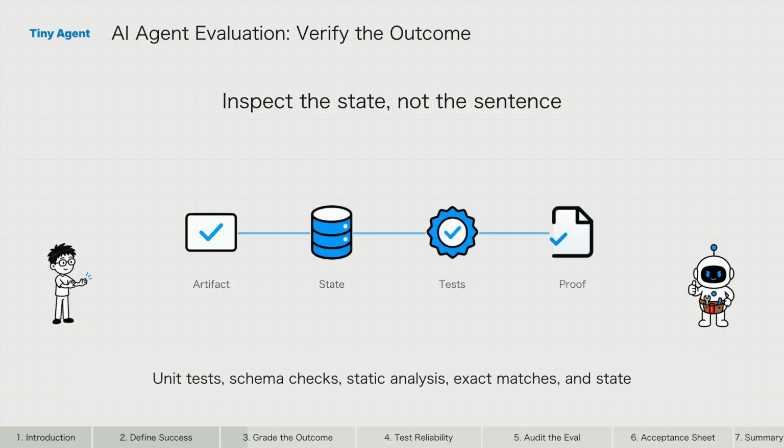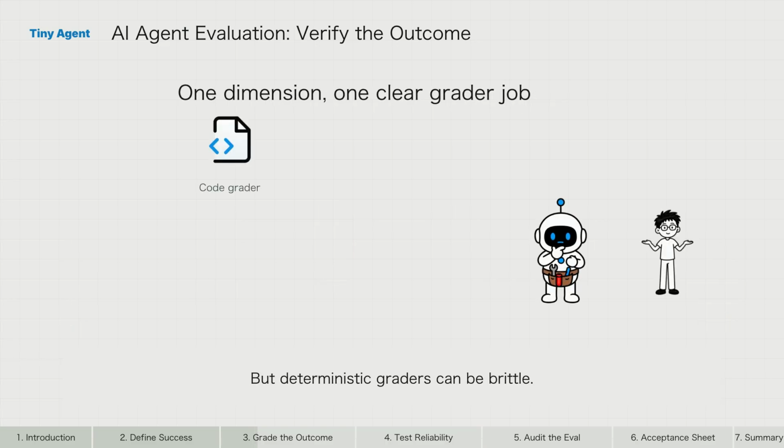Unit tests, schema checks, static analysis, exact matches, and state assertions can verify conditions that have objective answers. But deterministic graders can be brittle. A valid answer may use different wording, a different file structure, or a creative solution that satisfies the user while missing an overly narrow expected pattern. Passing the evaluator should require solving the task, not guessing the evaluator's favorite implementation.